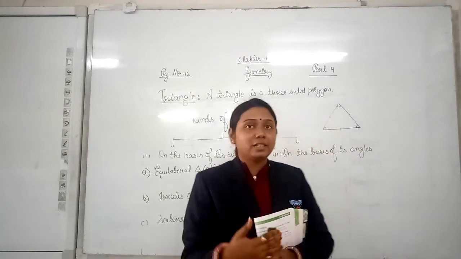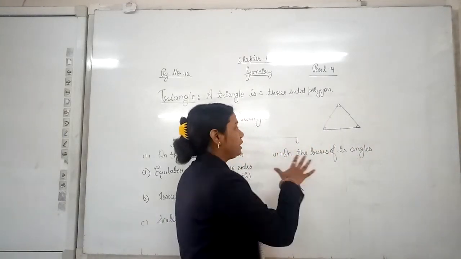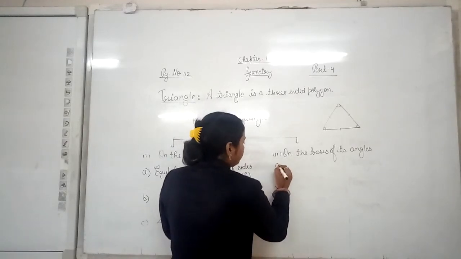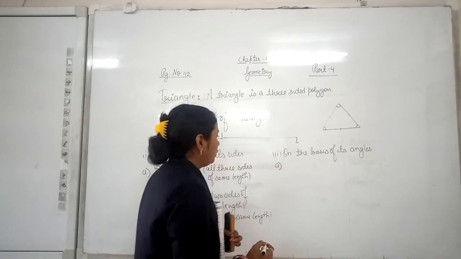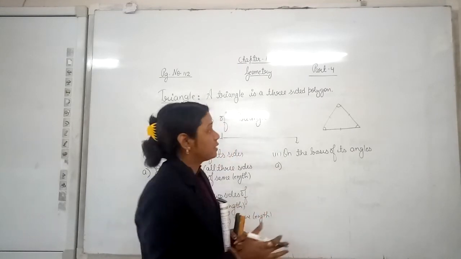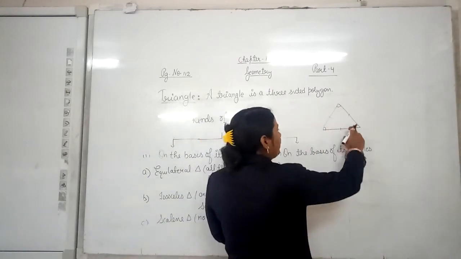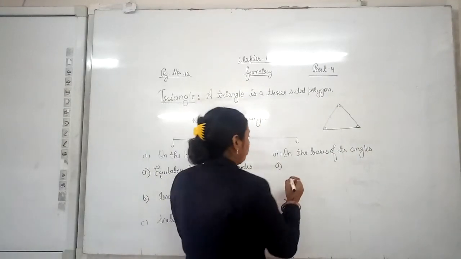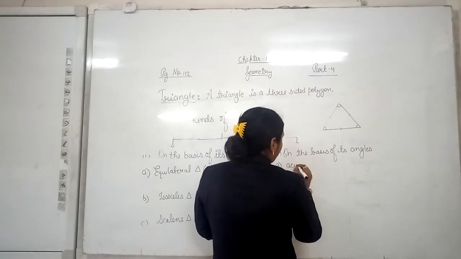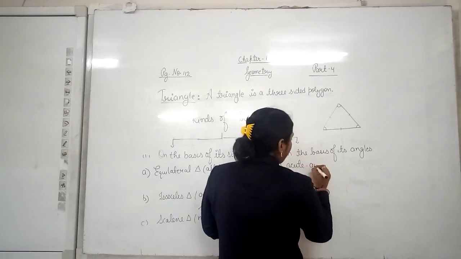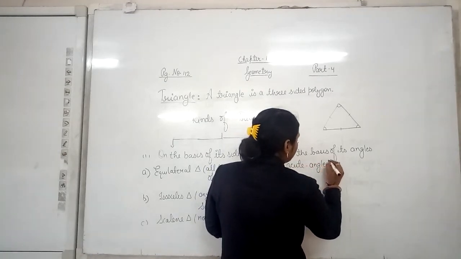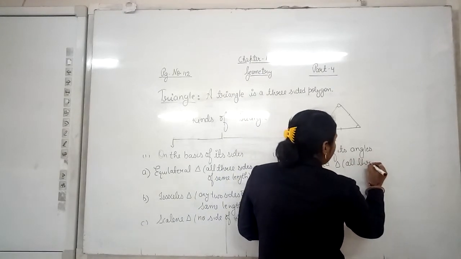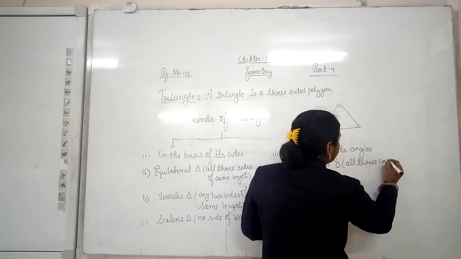Now let us discuss the classification based on its angles. Clear? So if all the three angles in a triangle are acute angles, then it will be known as an acute angled triangle.